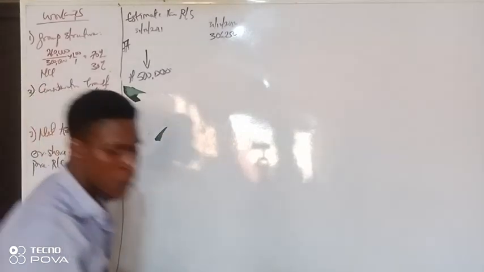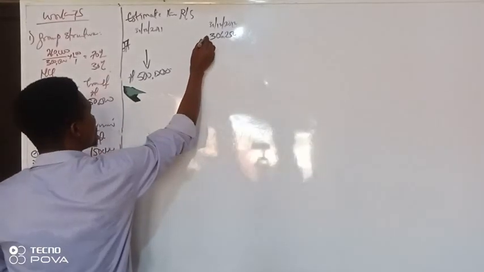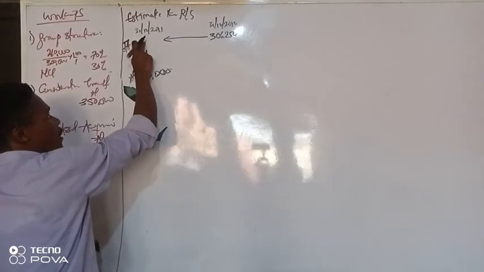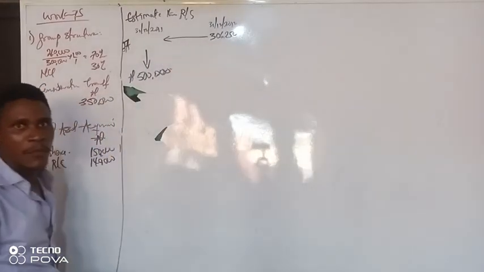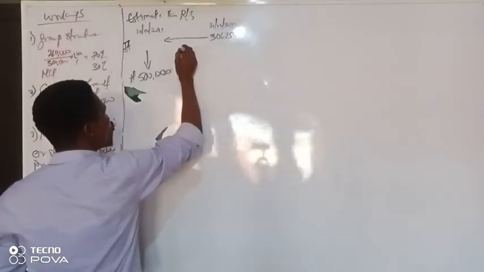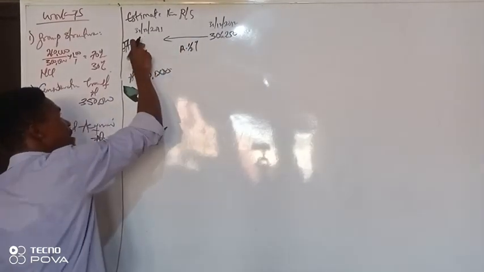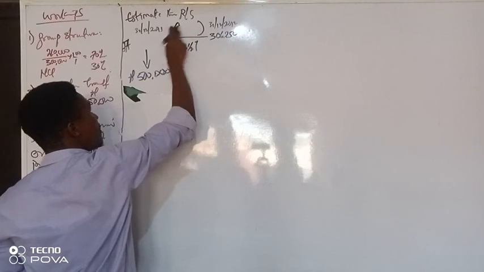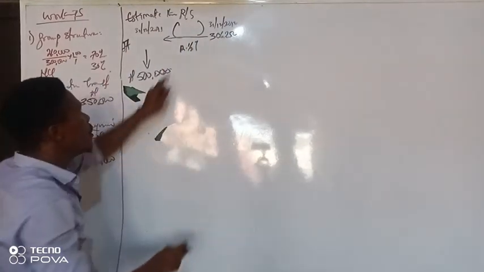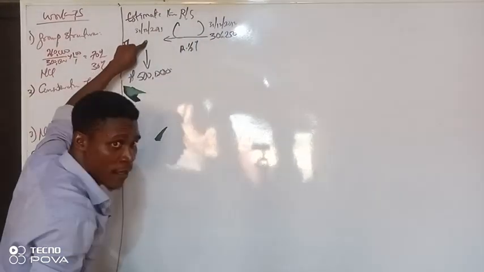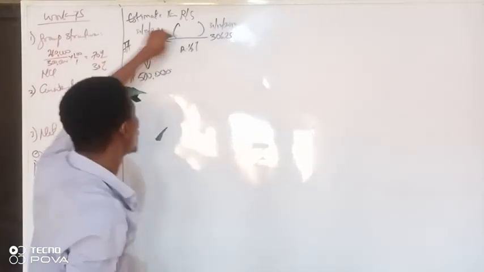So you have to get the value before depreciation. And our depreciation is 12.5% of this figure, but we don't know this figure now.